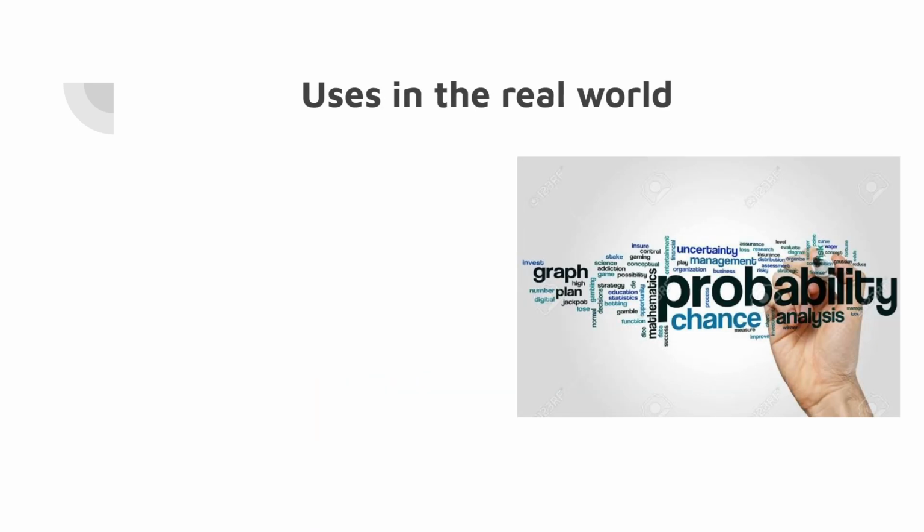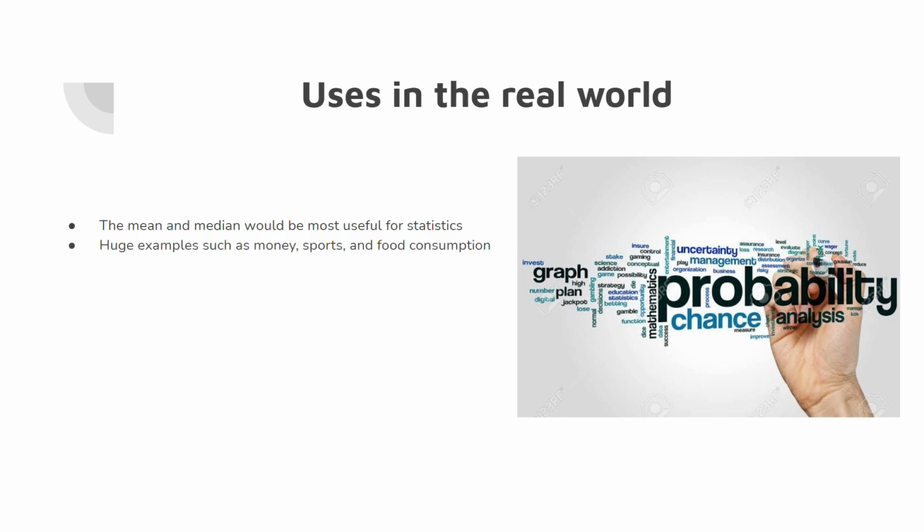So there are a bunch of uses of this in the real world. It would be most useful for statistics. Huge examples would be like money, sports, and food consumption. In sports, you can see how well a player has been doing. And in food consumption, you can see what prices are better, what prices are worse in each supermarket. Like the price of an apple can vary so much between stores.